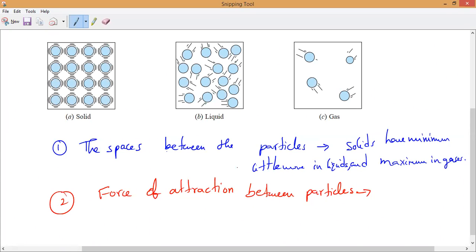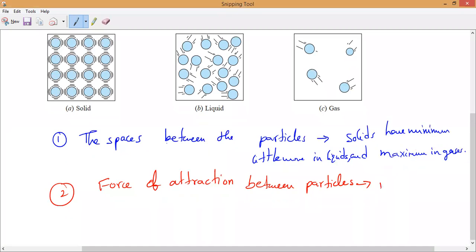Closer, sir. So where is it maximum, in solids or in gases? Solids. So what is that force called? Intermolecular force, or interparticle forces, whatever you can write. So force of attraction between the particles is maximum in solids, a little less in liquids. You can take it as strongest in solids, less strong in liquids, and negligible in gases. That is what you have to remember.